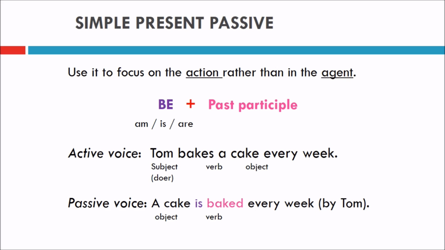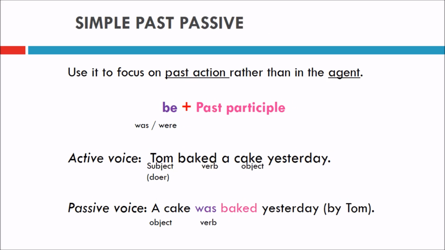Be plus past participle. Tom bakes a cake every week. The subject is Tom, bakes is the verb, and a cake is the object. Subject comes to object and object comes to subject here. A cake is baked every week by Tom. That's optional. That's what we call the agent. Either we can keep the agent or omit the agent.